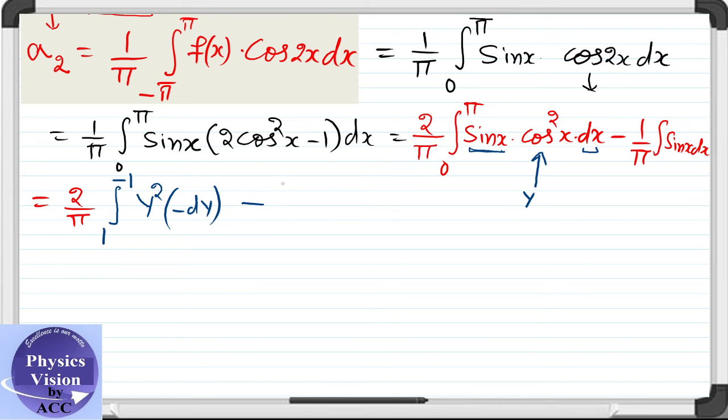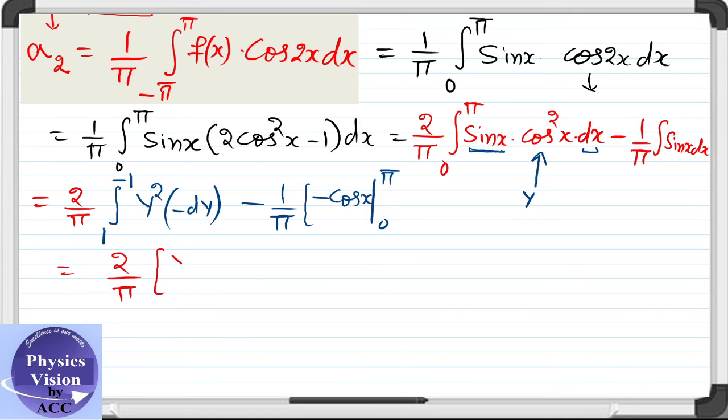What about the second factor? This is 1/π and we know that integration of sin x is minus of cos x, right, from 0 to π. Now substitute the values. Firstly, we'll convert the limits. Let's say this is 2/π.